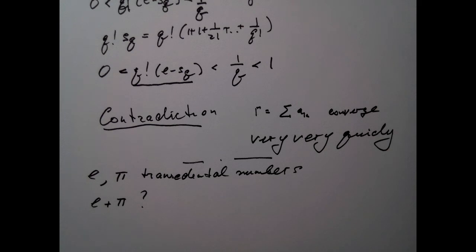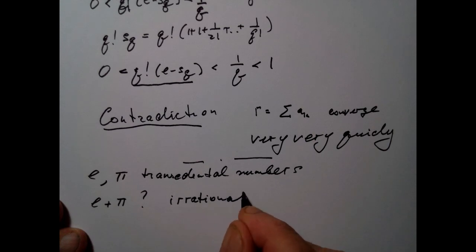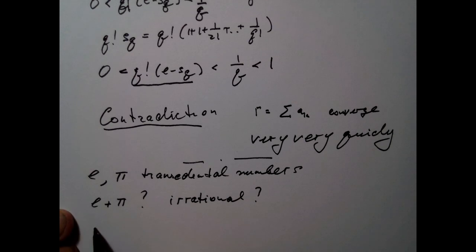Is it irrational? Well, that's also an open question. So we cannot prove that this number is rational or irrational. Most normal people would believe that it's irrational, but there is no proof for it. Likewise, there is no proof that e times pi is irrational.